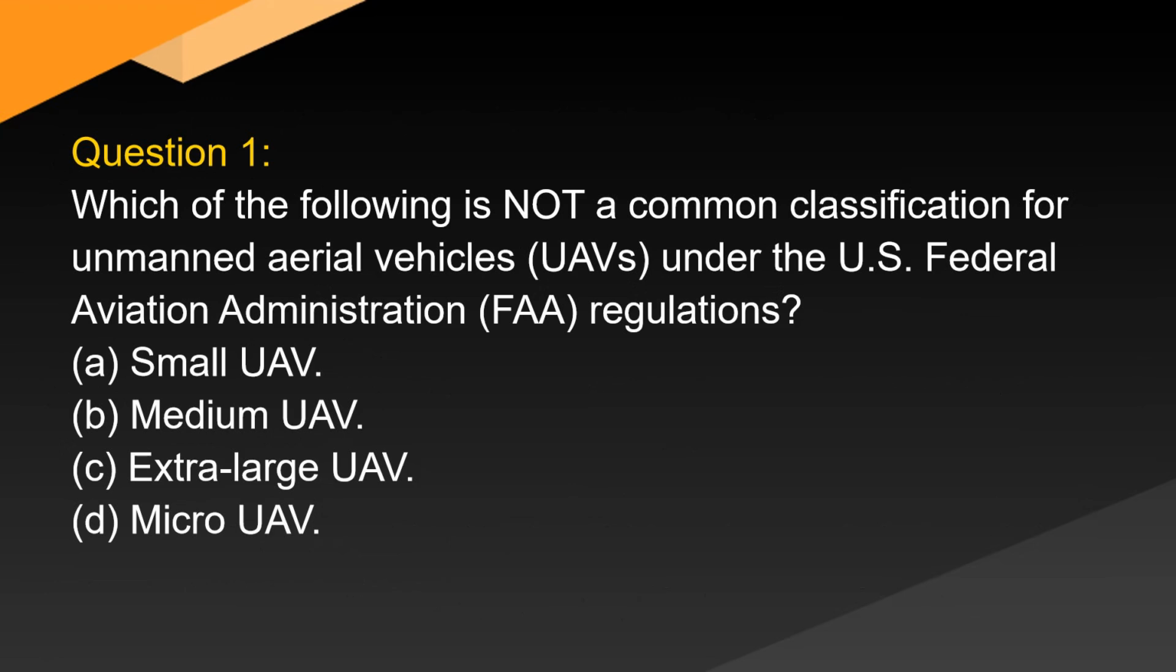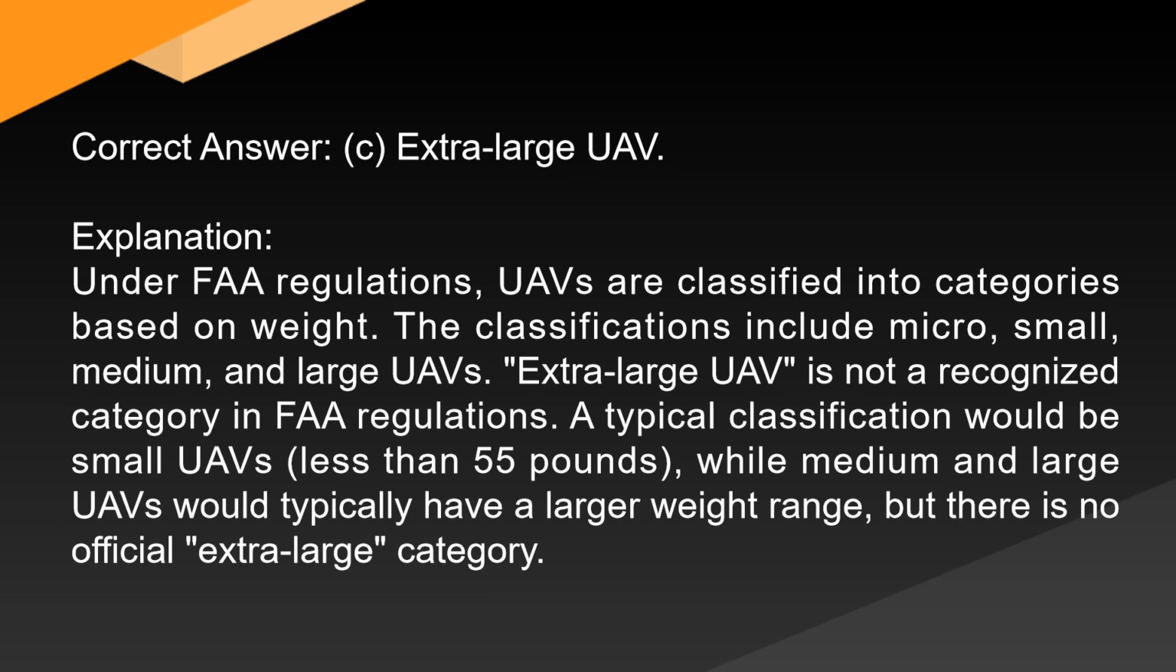Question 1. Which of the following is not a common classification for unmanned aerial vehicles, UAVs, under the U.S. Federal Aviation Administration, FAA, regulations? A. Small UAV. B. Medium UAV. C. Extra-large UAV. D. Micro UAV. Correct answer, C. Extra-large UAV.